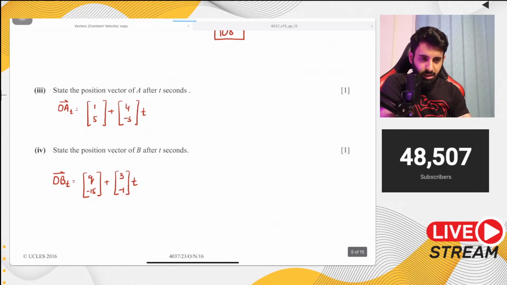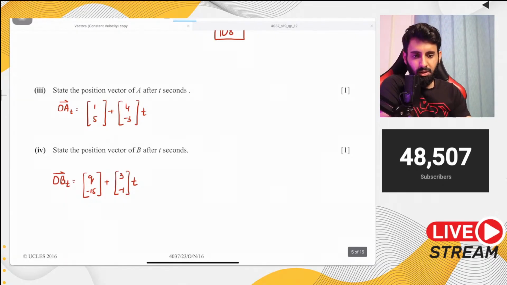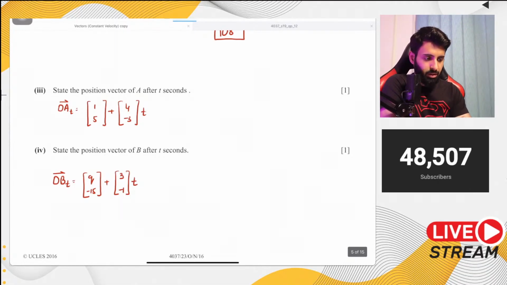Can we write AB as OA plus OP? No, that's incorrect. You can write it as AO plus OB. You need to use either the head to tail rule. You need to either add the two vectors or subtract the two vectors. Okay, so use the rule of vectors to find out AB.